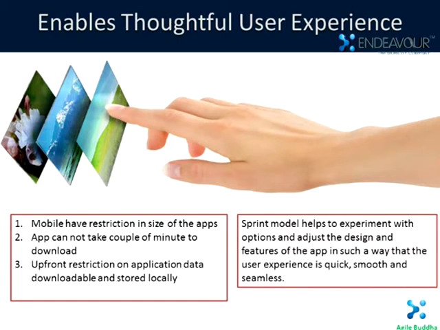So can you really get this at the first go? Can you get all these things within this constraint, the right product at the first go? Impossible. You have to experiment. You have to adjust the design. You need to adjust all along the way in terms of the features, how it should be used. So you need an experimentation model, which is the agile sprint model. Every sprint you experiment and try to incorporate this.